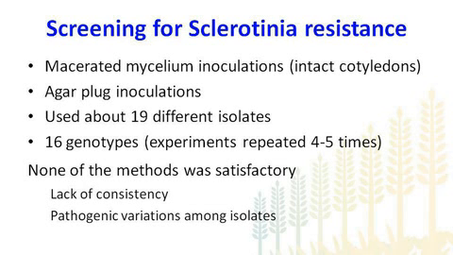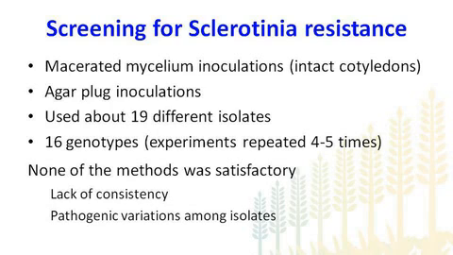Okay, so we also did some work on the screening for Sclerotinia resistance under controlled conditions. As we get often asked this question, whether we have resistance in our commercial canola varieties, and we tell every time, yes, there is not much resistance or poor resistance, but in reality, we really don't know, because no one has ever tested the level of resistance in our canola varieties. So the idea was just to screen our commercial varieties under controlled conditions just in case we find resistance in our varieties. So we tried various published methods for this purpose.